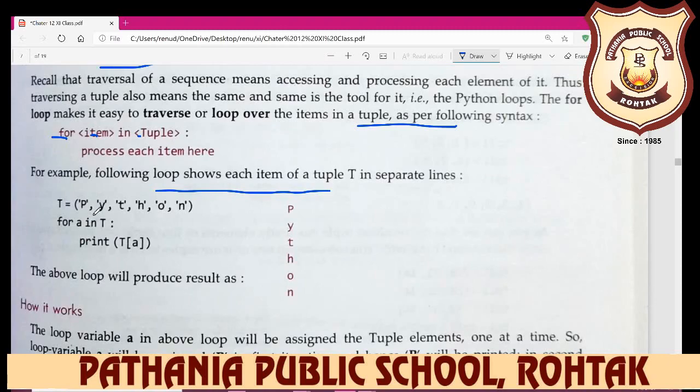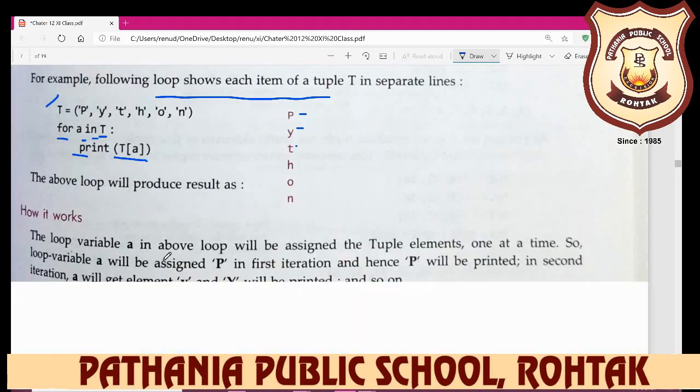If you want to display items on separate lines, how can you do it? Just create a tuple. After that, write for a in then the tuple name, and the tuple name is t. Then I put a colon sign and print a. Now, you have written the tuple here in brackets, so it displays p, y, t, h, o, n on different lines.